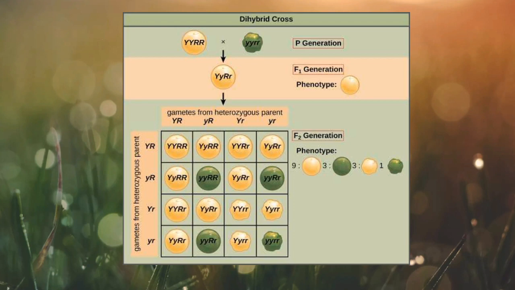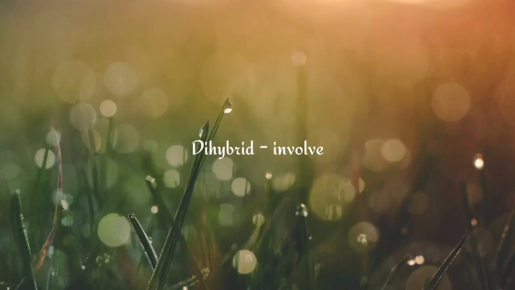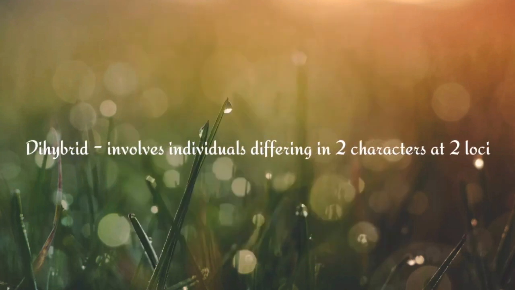The second generation proves the law of independent assortment. Term used: dihybrid, which involves individuals differing in two characters at two loci.